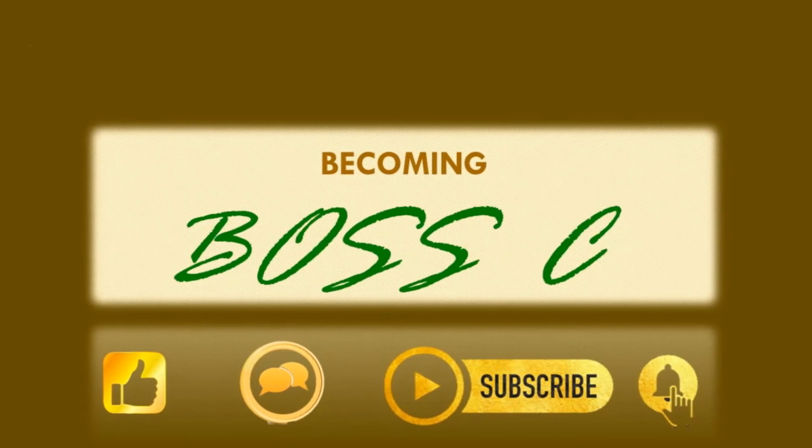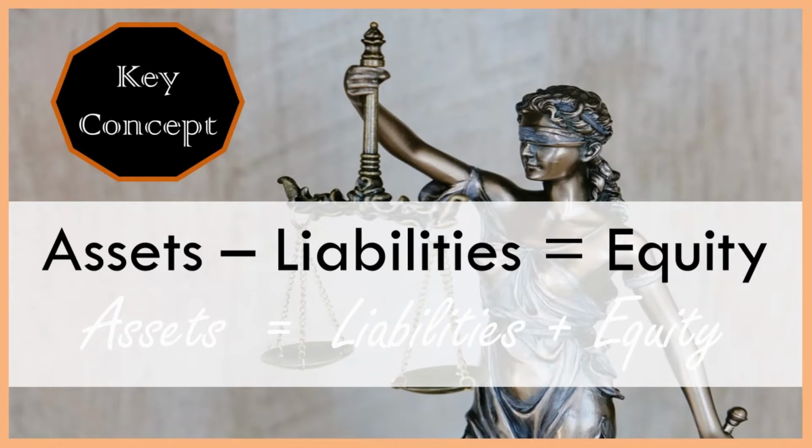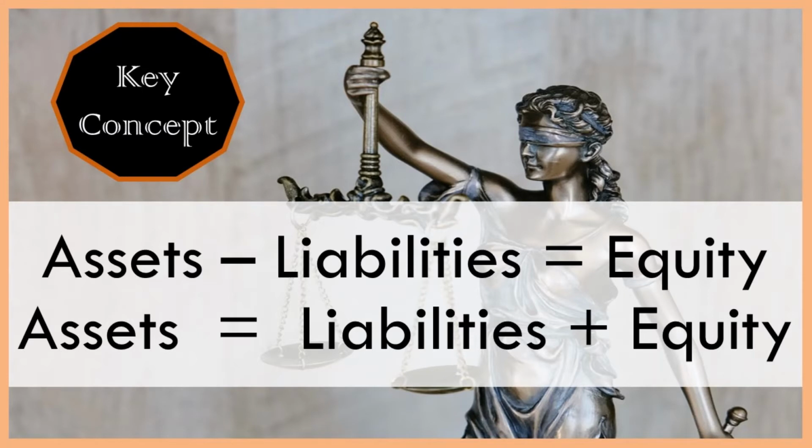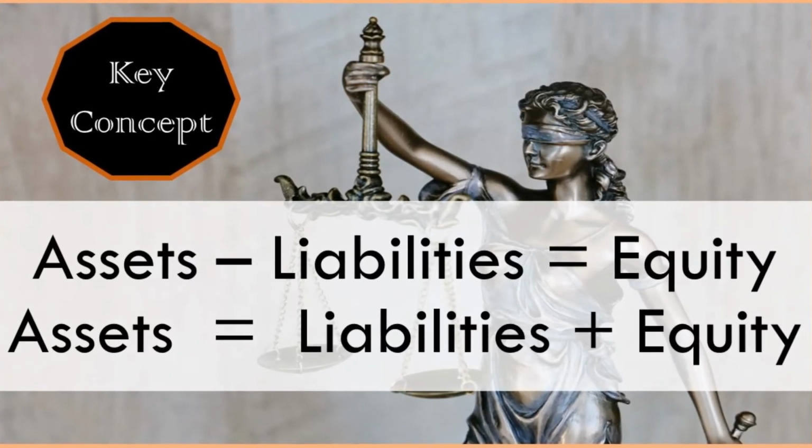So why does an organization's equity equal its net worth? Good question. That is because assets minus liabilities equals equity. So if you take the net assets, that is assets minus liabilities, you will calculate equity. The traditional accounting formula is assets equals liabilities plus equity. Remember this equation because it will serve you well when you start learning about balance sheets.